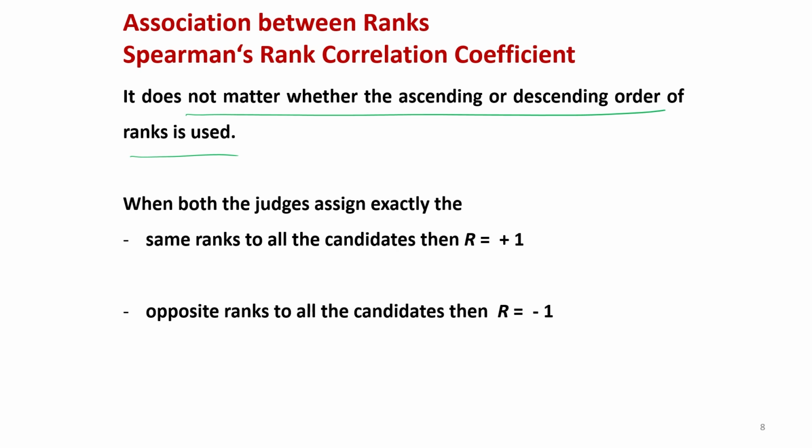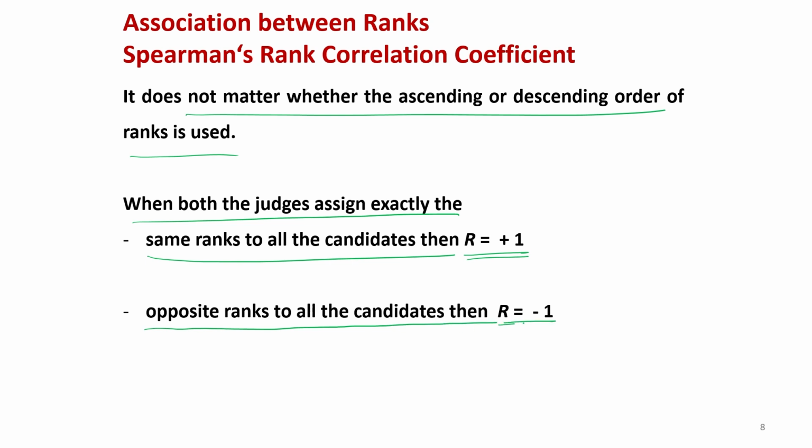And the interpretation of this rank correlation coefficient, which lies between -1 and +1, is as follows. When both the judges assign exactly the same rank to all the candidates, then the value of the rank correlation coefficient is +1. And if both the judges assign exactly the opposite ranks to all the candidates, then R is equal to -1. And any value between -1 and +1 will determine the sign and the magnitude of the degree of association between the ranks of the two judges.